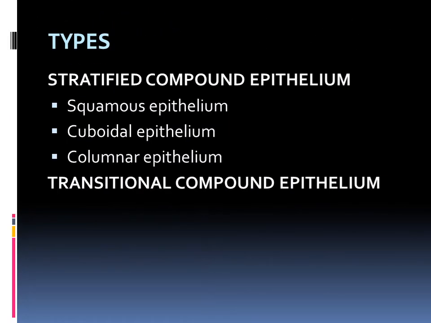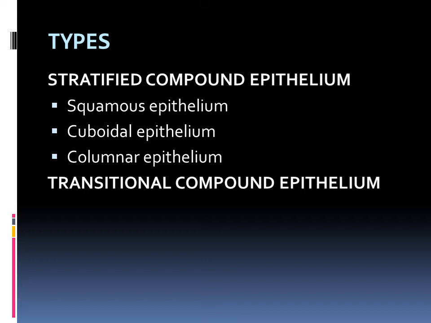Okay. So as we said already, this compound epithelial tissue is further classified into two types. The first one is stratified compound epithelium. The second one is transitional compound epithelium. The first one, stratified compound epithelium, means nothing else: stratified in the sense of many layers. As we said, compound means there are many layers, and that is why it is mentioned as stratified compound epithelium.